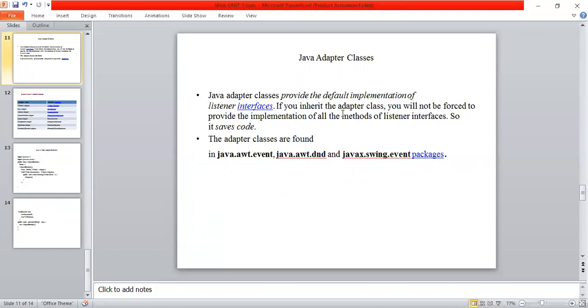Due to this, it also saves memory space. Suppose I want to execute these window events. To implement these window events under the window listener interface, I have 7 methods. To perform any one method, I have to write all the 7 methods, then only the program will execute. Otherwise, it will create an error. Suppose the same program is implemented using the adapter class, then whatever event we want to execute, we can write only that particular method. No need to write all the 7 methods. That is the advantage of the adapter class.